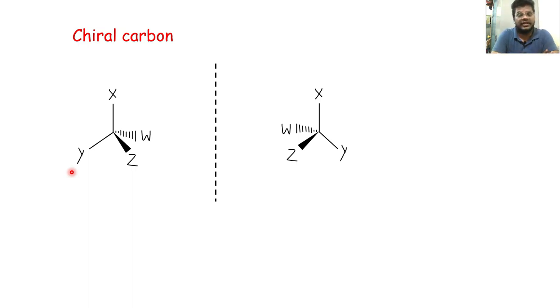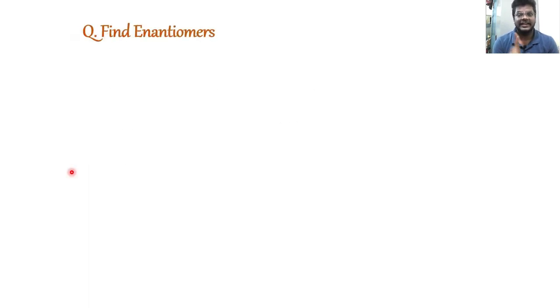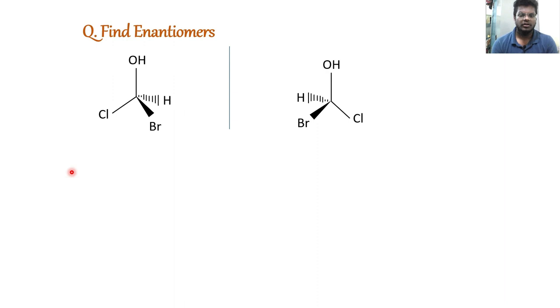Sir, I'm still not clear, what are you talking about? Okay, don't worry, let us understand it with some simple examples. The question reads, find enantiomers. So here in this pair of molecules, first check whether the connectivity of atoms is the same. Here all the atoms are the same, all are connected to a single carbon, so the connectivity is the same. Then they are for sure not constitutional isomers. Then we can proceed towards stereoisomerism, right? So how do we find whether they are enantiomers or not?